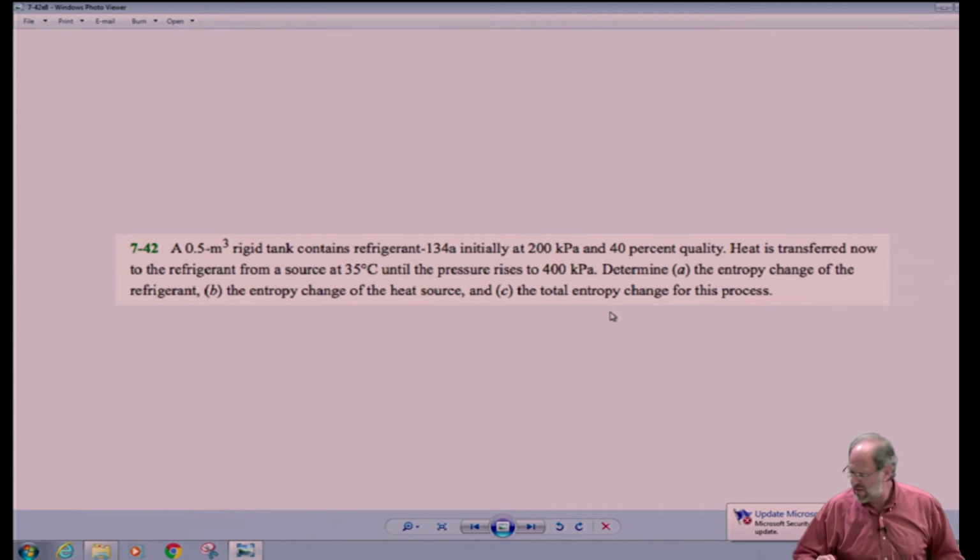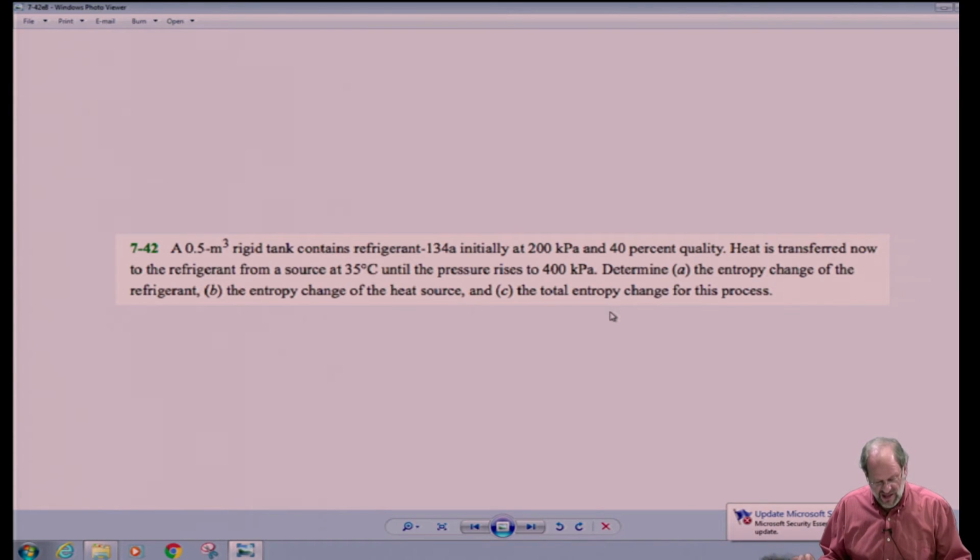Now, if you read this problem, you first might notice that it sure appears to be a first law problem, doesn't it? This looks just like the problems we saw back in chapter 4, right? We're given a rigid vessel of a certain volume. We know the initial conditions. We know one property at the final state. We know that because it's a sealed rigid vessel, the volume and the mass are the same, so the specific volume is the same. We know, therefore, that we have the final state, right? The pressure is given, and we know that the final specific volume and the initial specific volume have to be the same. So this sure sounds like a first law problem, doesn't it?